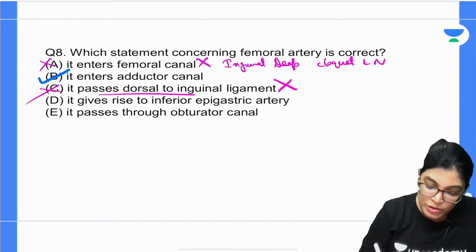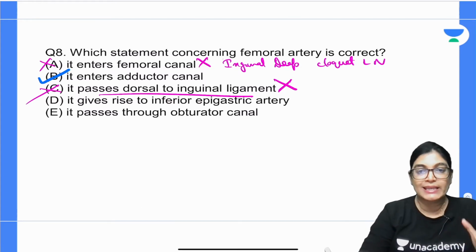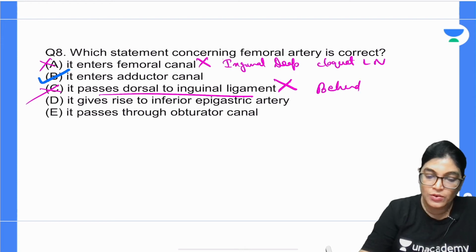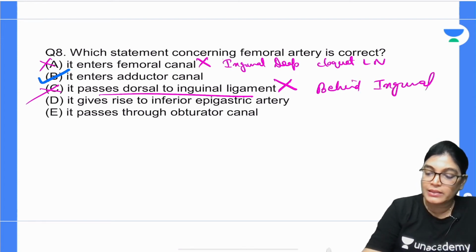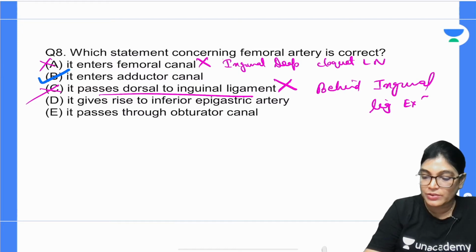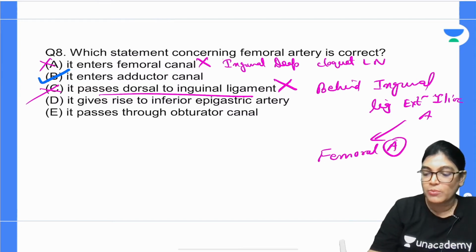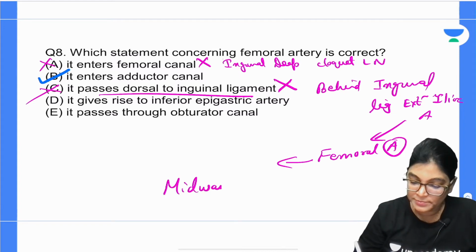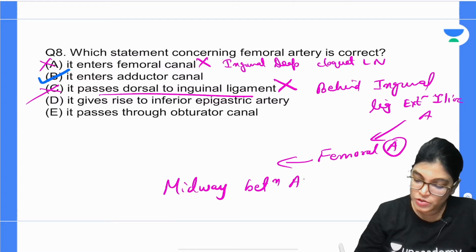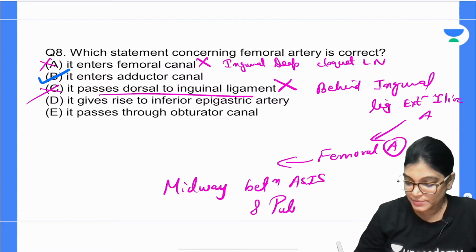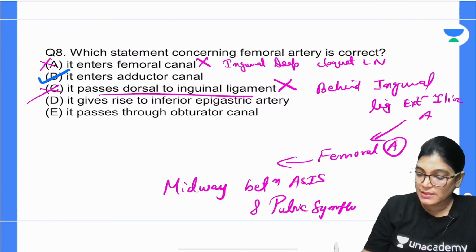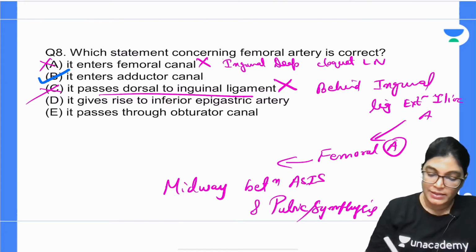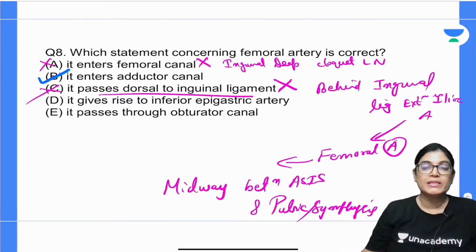When we are talking about the femoral artery, it enters the thigh behind the inguinal ligament as the continuation of the external iliac artery. The exact location, in terms of surface anatomy, is midway between the anterior superior iliac spine and the pubic symphysis. So, if we have to choose the best answer, we will go with B as the correct one. C can confuse you, but C is not correct.